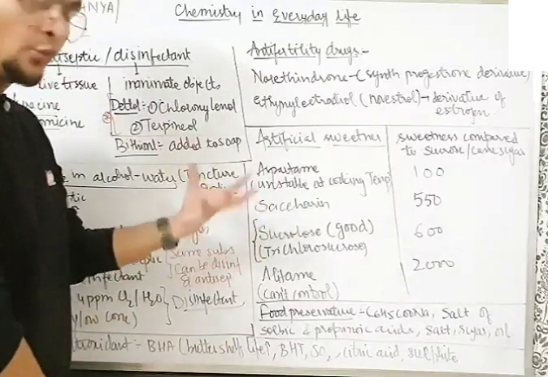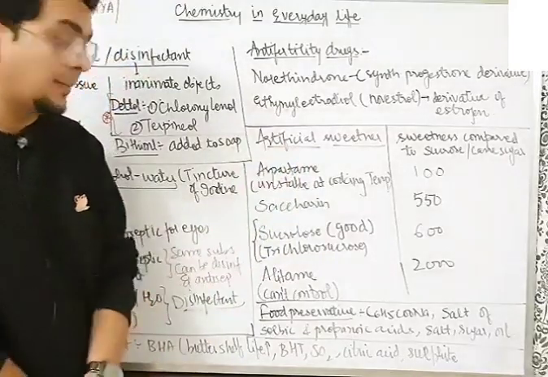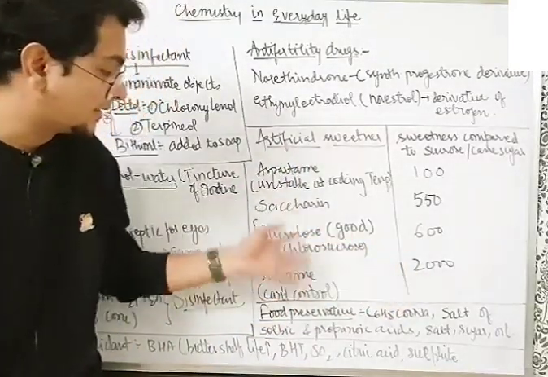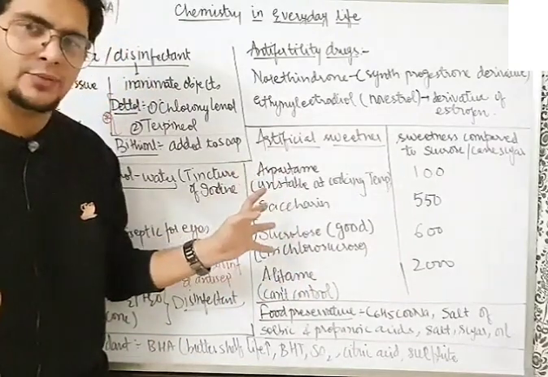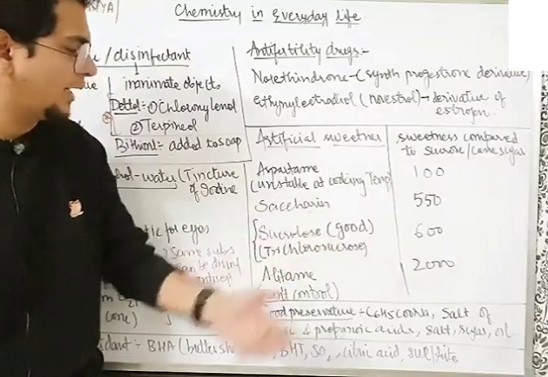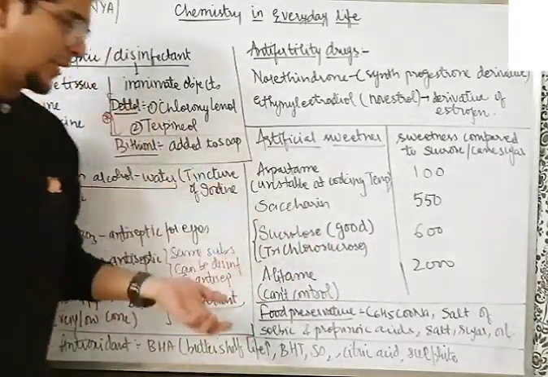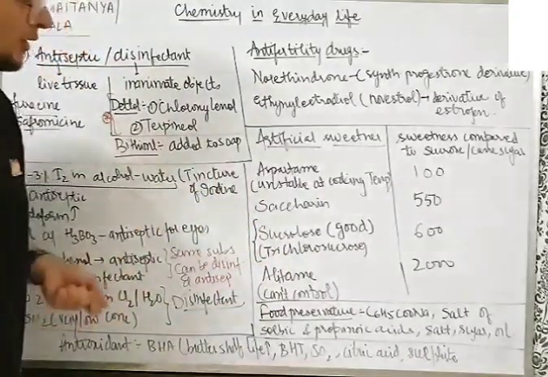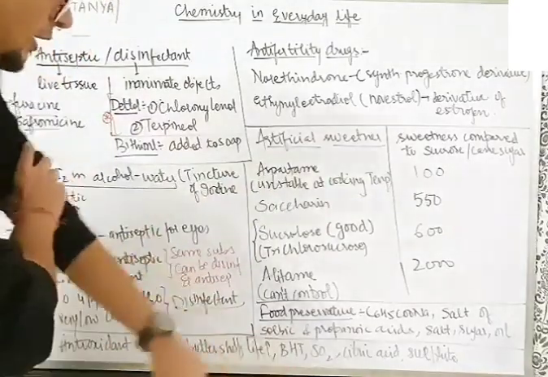Sucralose is very good. Why? Because aspartame is unstable at cooking temperature. Alitame is so sweet that its sweetness cannot be controlled. Sucralose, on the other hand, is very easily controlled. It is a trichloro derivative of sucrose and does not give any calories to the body. That's why the very commonly used artificial sweetener is sucralose. Sucralose is 600 times sweeter than cane sugar, or the normal home sugar that we use.